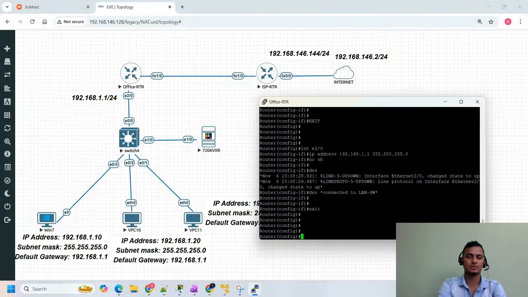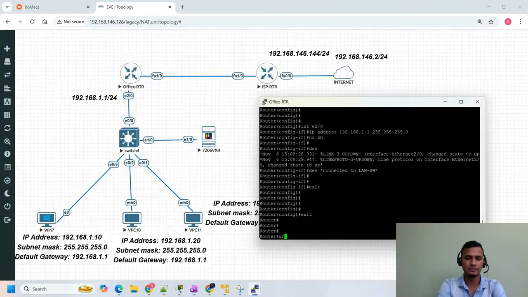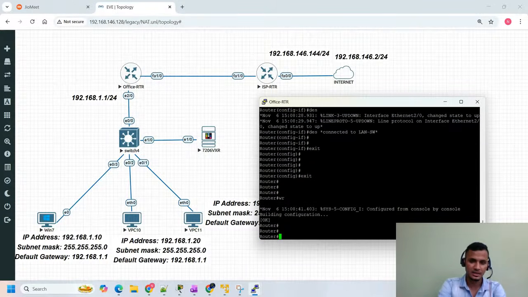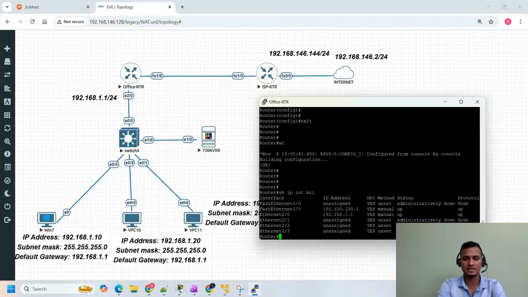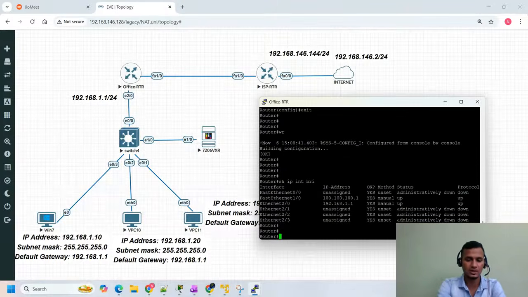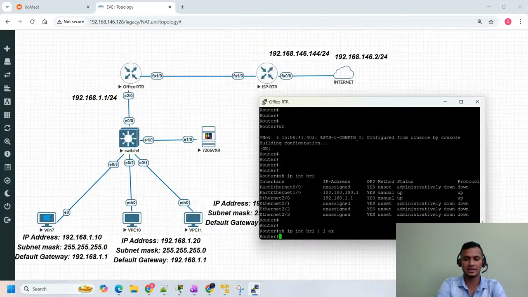Now see guys, I'm going to save the configuration, write memory. The command is write memory. You will see here show ip int brief. By using this command, if you want the short output, you can use that also. Show ip int brief pipe include, exclude unassigned.